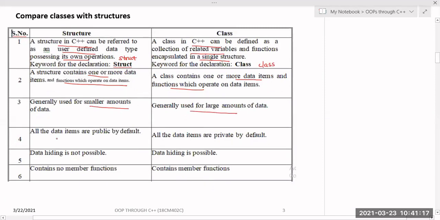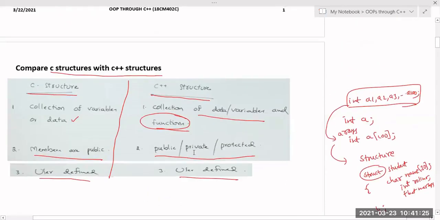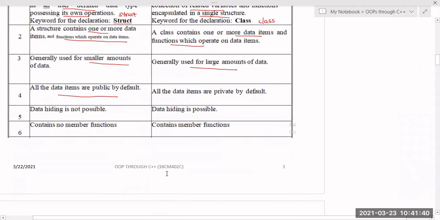All the data items are public by default. In case of a C++ structure, all the data items are public by default. Actually, I think I mentioned it as private, but these are also public. In the C language, everything is public, and in a C++ structure also by default everything is public, but you can change it by using access specifiers. But access specifiers are not there in the C language. In a C++ class, all the data items are private by default. But in a C++ structure, all the data items are public by default.